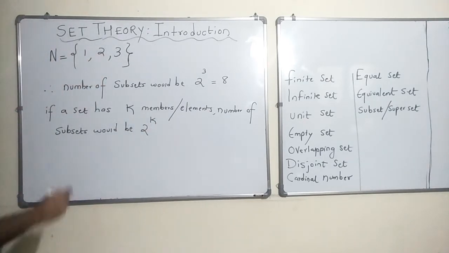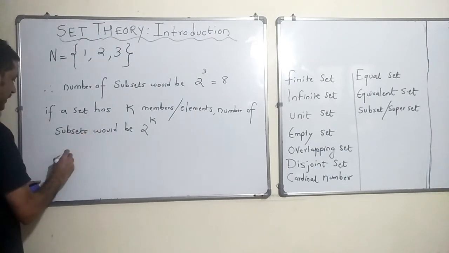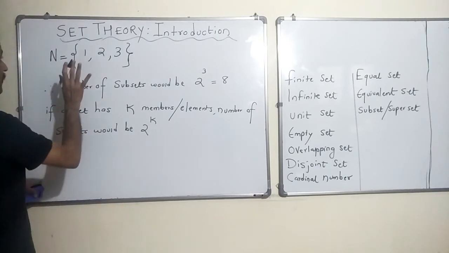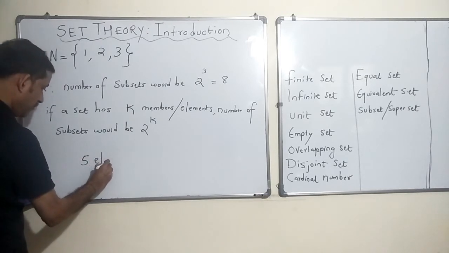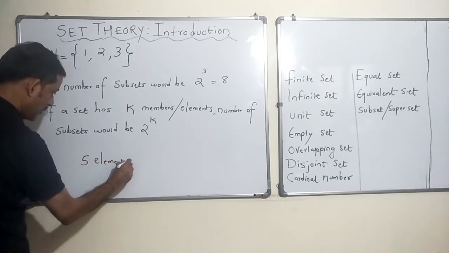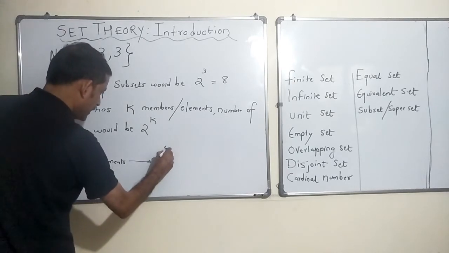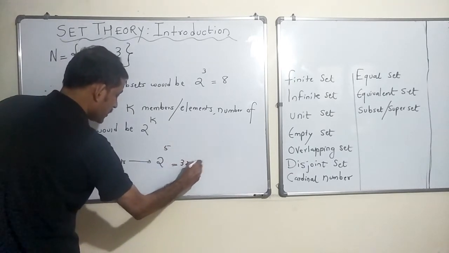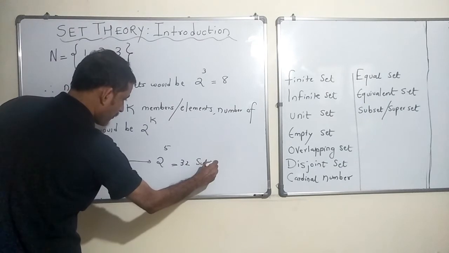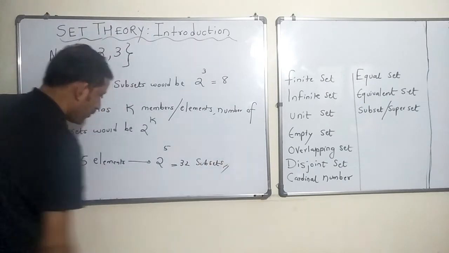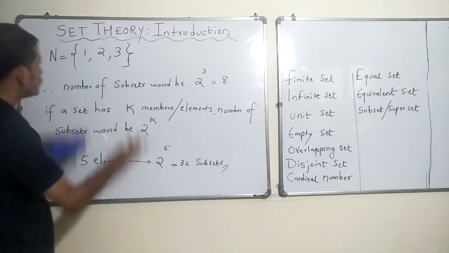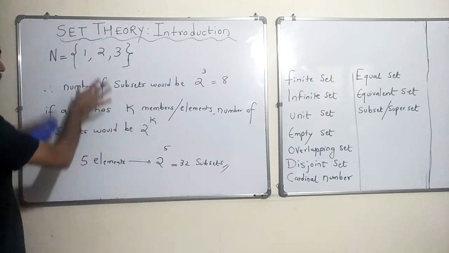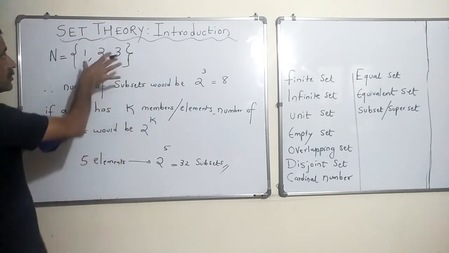Okay. Let's take a small number. If a particular set has 5 elements, it would be 2 raised to 5, which is nothing but 32 possible subsets. Now one of the subsets is also this set. If you had realized, one of the subsets was also this set.